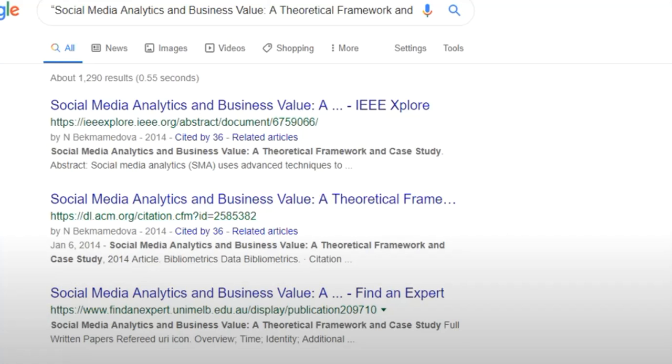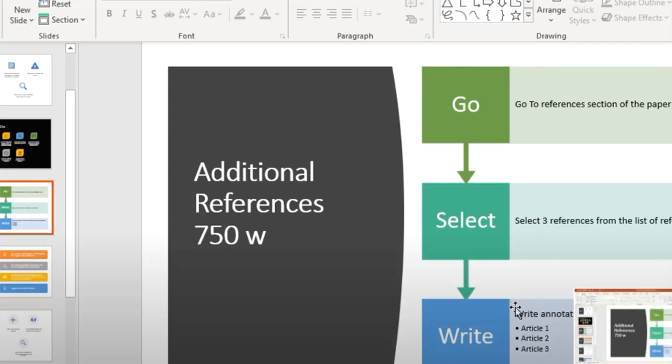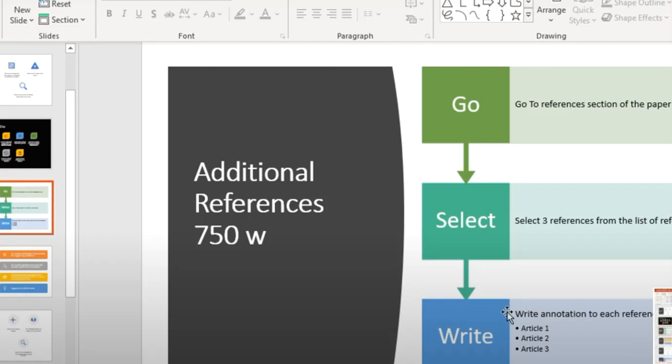Next, after selecting the article, we write annotations on those articles. A list of three annotations we write. Try to follow the annotation rules. Usually you already know, as you have written a number of annotations, but people who are new to it need to summarize the article by mentioning critical information in the document. You should discuss the purpose of the article, the purpose of writing, and the important points that are discussed by the author, and